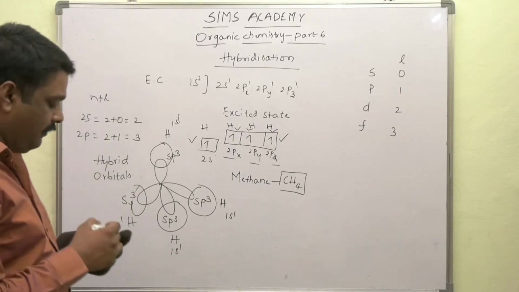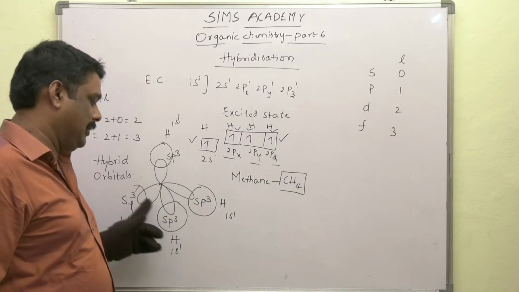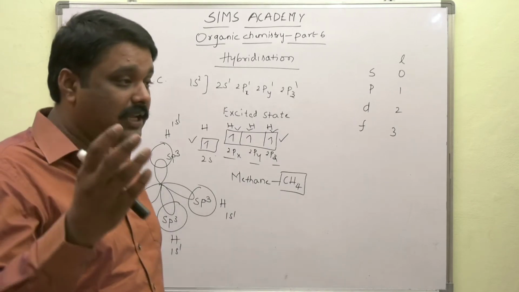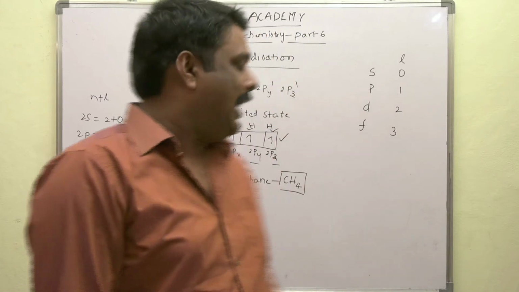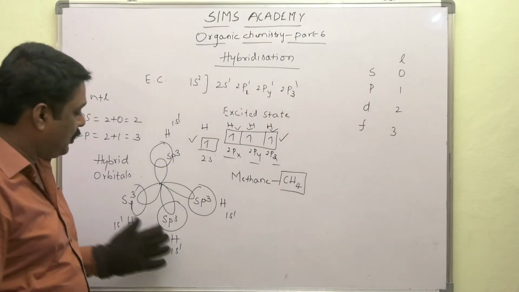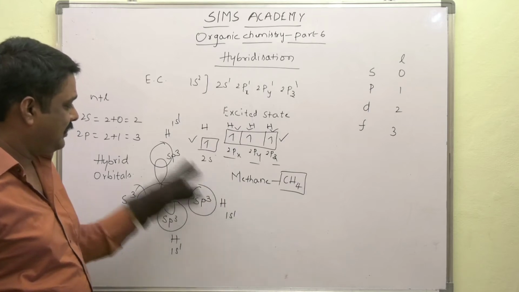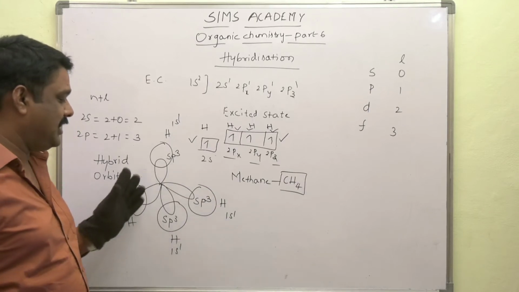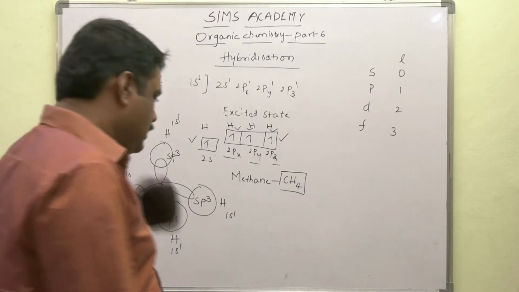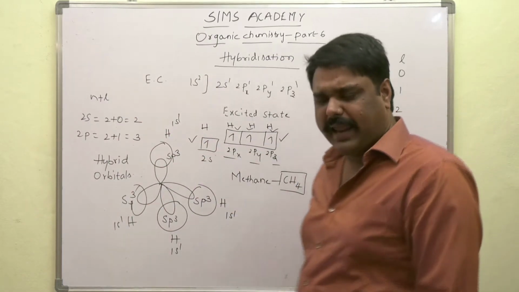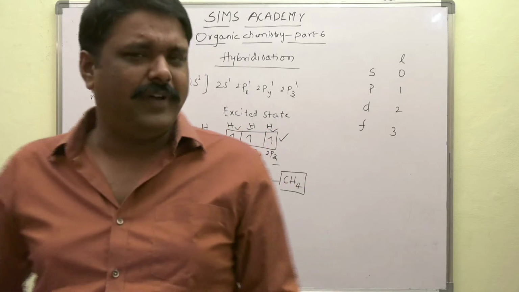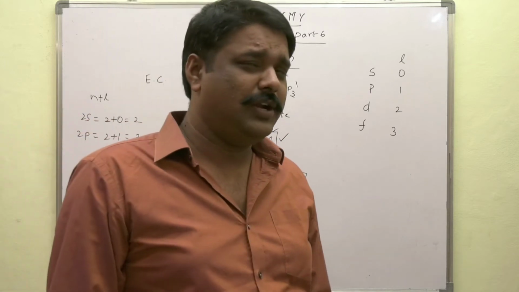We get 4 hybridized sp3 orbitals, which share with the 1s1 orbital of hydrogen atom. This is the formation of methane molecule. Then how do you explain the formation of ethylene molecule?